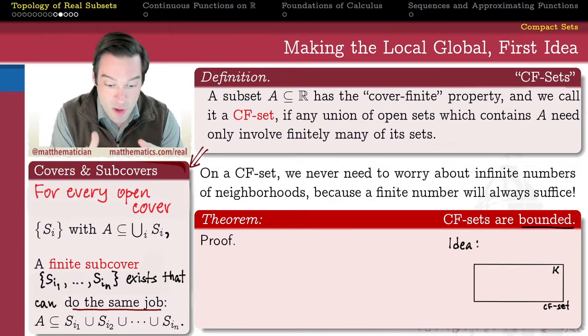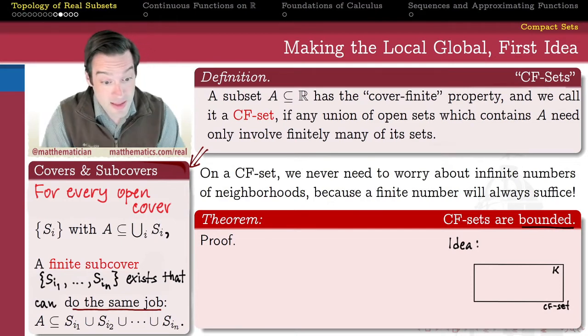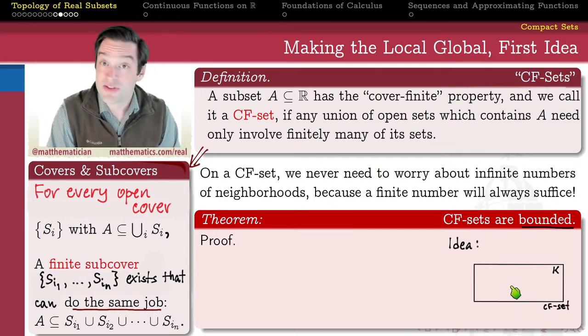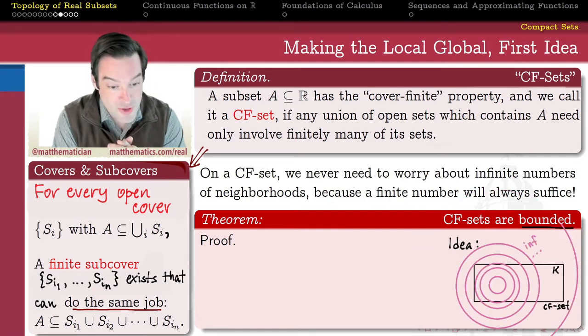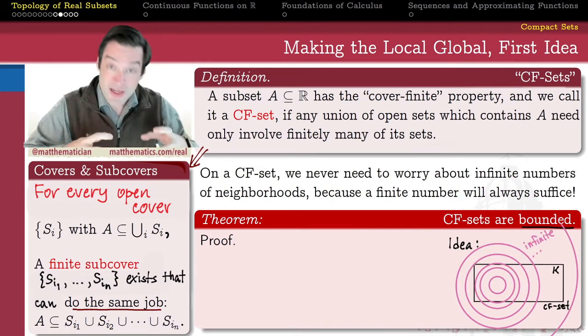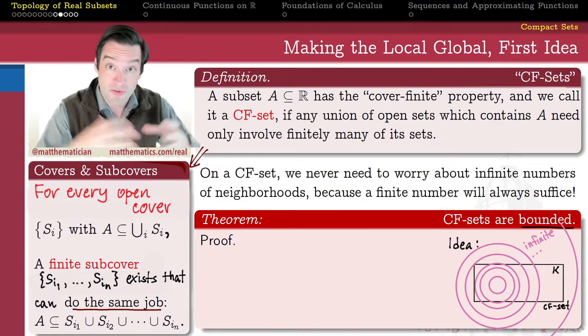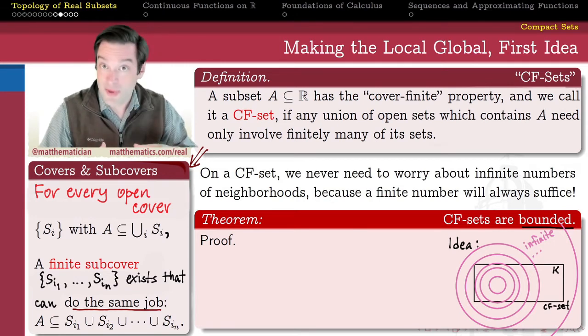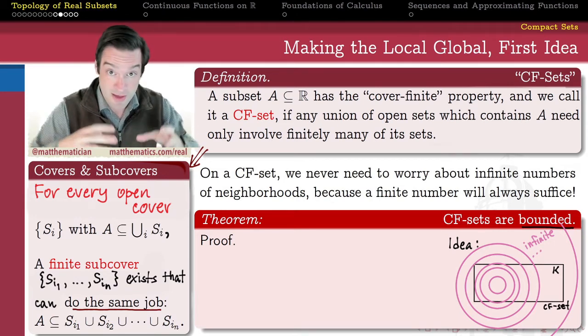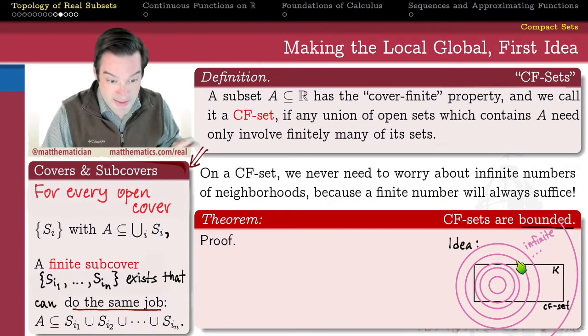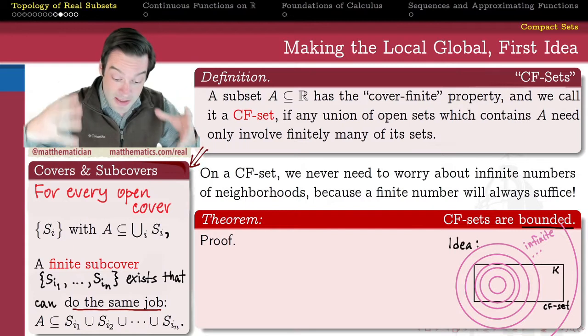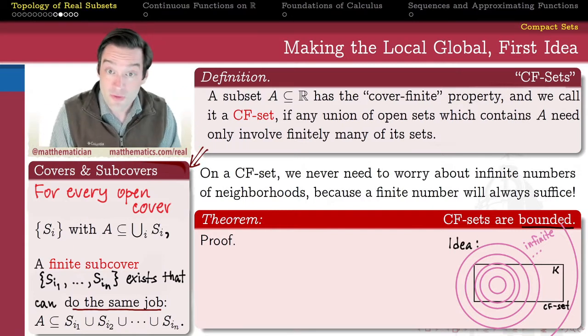So the idea for showing that every Cover-Finite, every CF set, is a bounded set is to imagine, if I have a CF set sitting right here, taking a successively larger but concentric collection of epsilon balls, epsilon neighborhoods. So we pick a point in K, and then we take an increasingly large sequence of epsilon balls around it, such that maybe we take the radii to be the sequence of ends. So we take radius 1, then radius 2, then radius 3, etc. Eventually, because every point in K is going to belong to one of those balls, we know that this infinite collection is necessarily an open cover for this set.